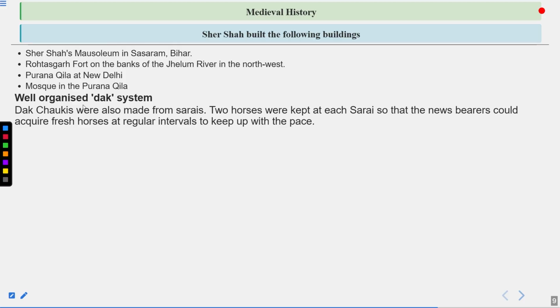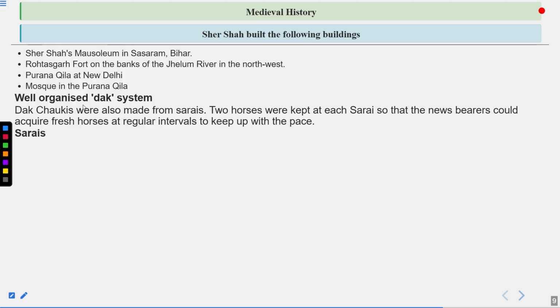Dak chowkis were also made from sarais. Sarais were rest places that were created alongside the GT road. Two horses were kept at each sarai so that the news bearers could acquire fresh horses at regular intervals to keep up with the pace. So I think you are able to understand how he connected these places and the postal system, the dak system.